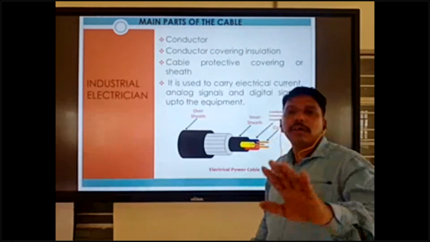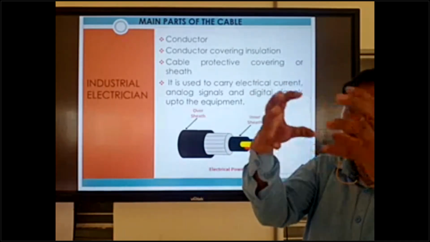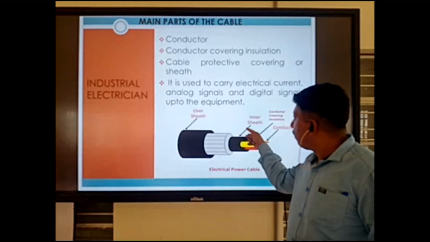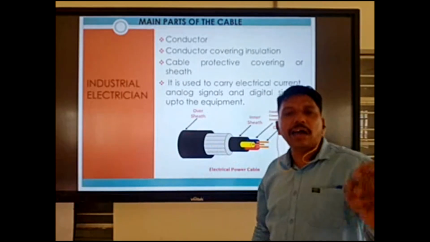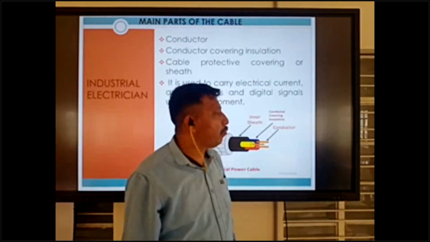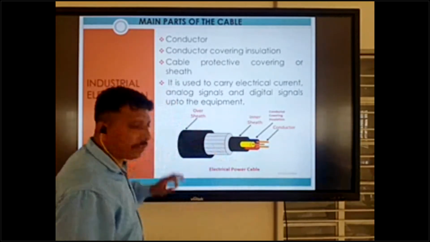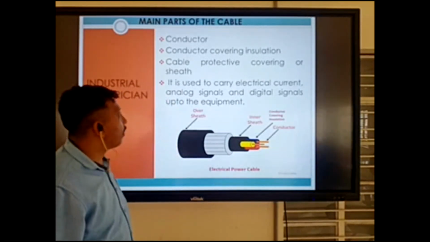Armored. This is if there have the insulation not short, by chance inside cable is some damage, so this is covered by the inner shelf. Okay, and over shelf I am already explained. This is safe to ducts and water. I hope clear about this one in this slides. Okay.